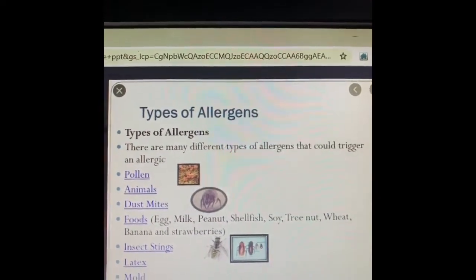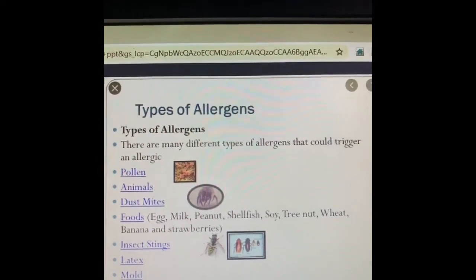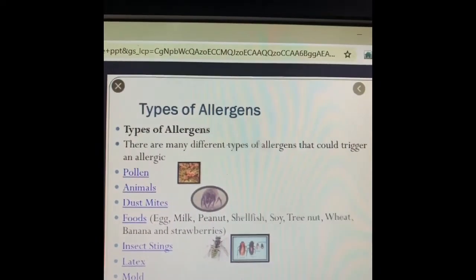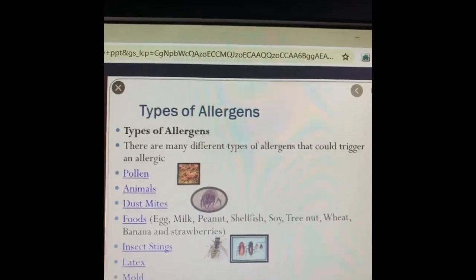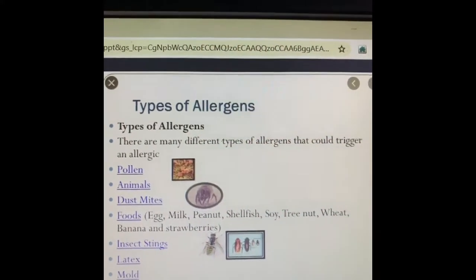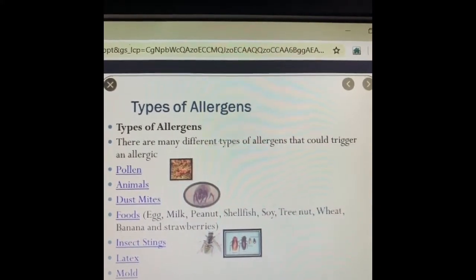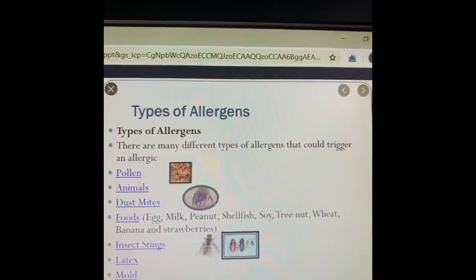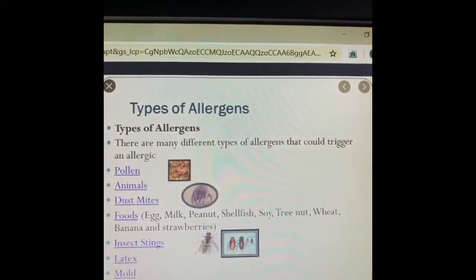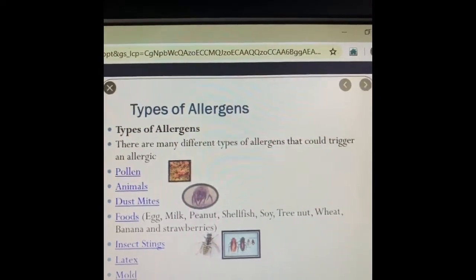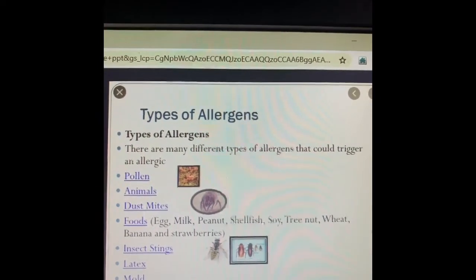So many of you are milk intolerant. What is that? That means if you drink milk, the milk is not digested in your body. There's a reason behind it. The enzyme that breaks down the components of milk is absent in your body. That's the reason you are milk intolerant. This is known as lactose intolerance.